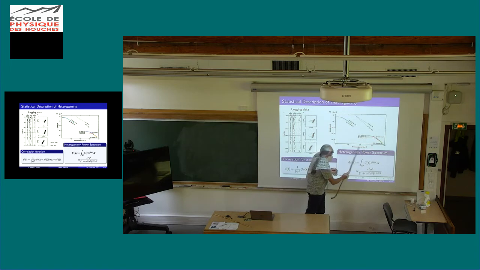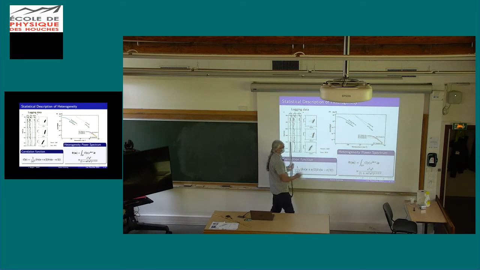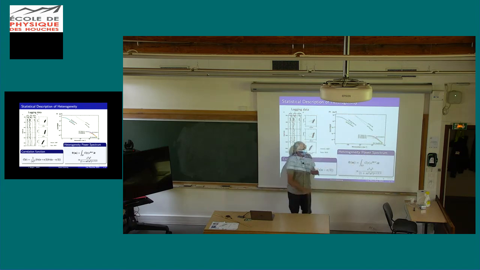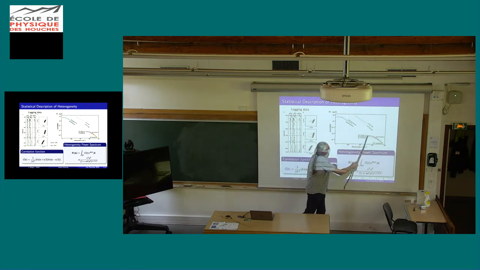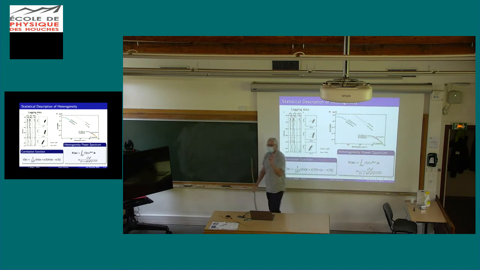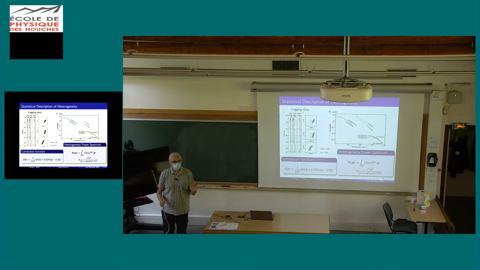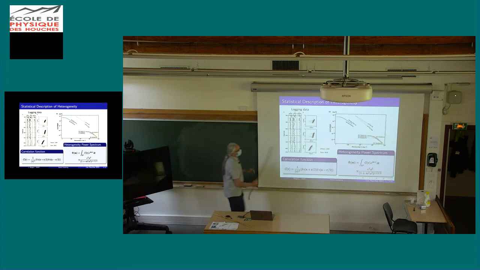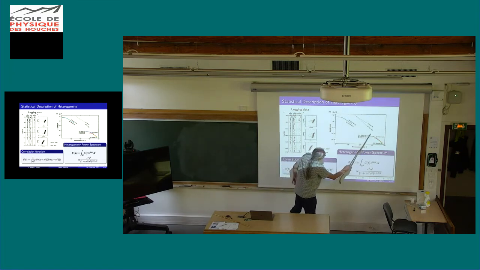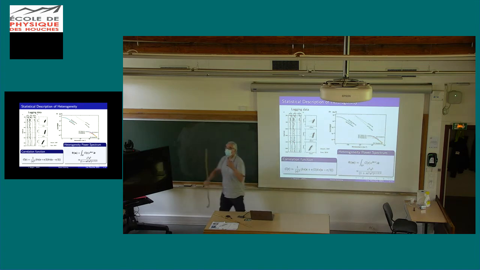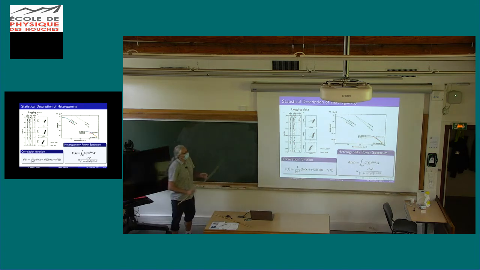When you look at how the fluctuations are distributed over the different scale lengths, here you have a wave number. This is how you distribute the variance of the fluctuation over the different wave numbers. You see this type of power law behavior. Here you have a corner and a plateau, but this plateau corresponds basically to the average grain size in the sample, probably on the order of centimeters. So it's controlled by the size of the sample here.